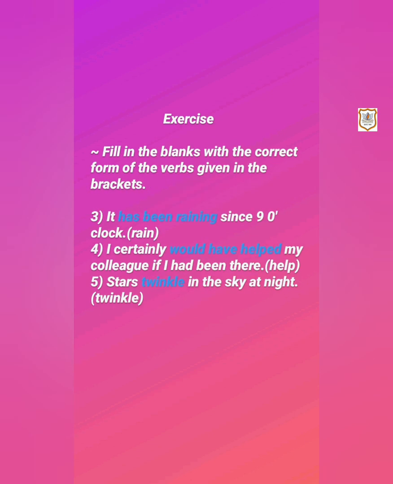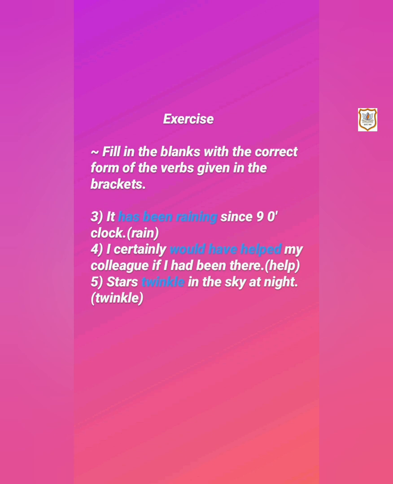Third one, it dash since 9 o'clock, and verb is given rain. So you have to check out the tense of the sentence. It is in present perfect progressive tense, so answer will be has been raining. Fourth one, I certainly dash my colleague if I had been there, and verb is given help. So the sentence is in past perfect tense, so you will write the answer would have helped.